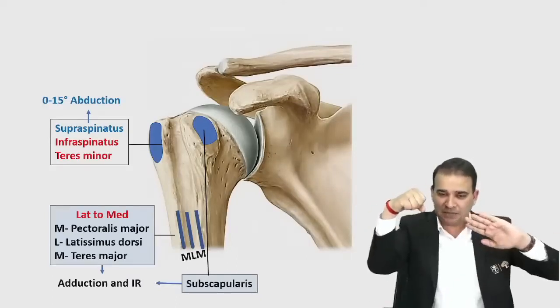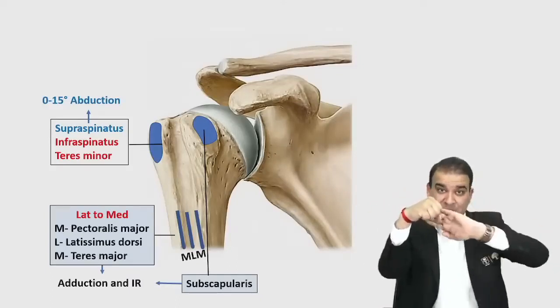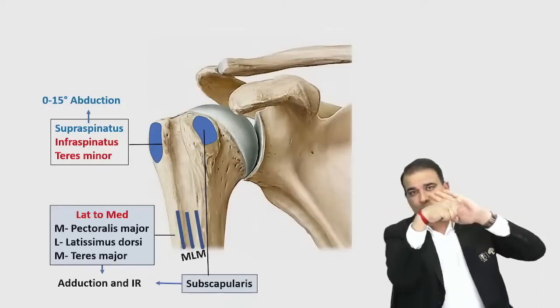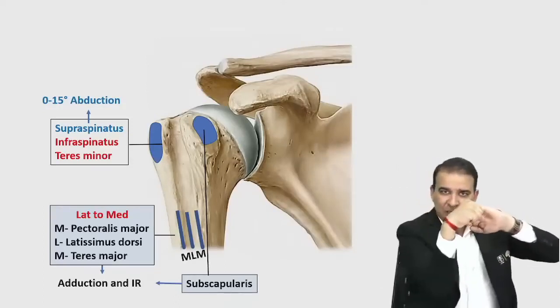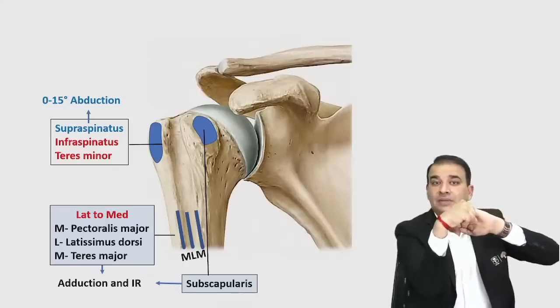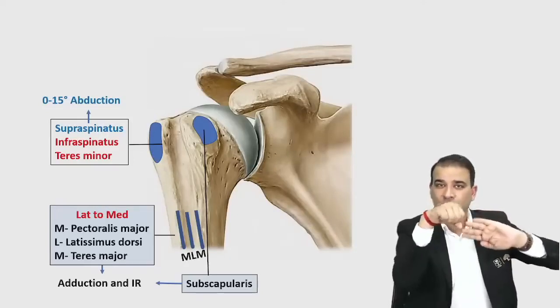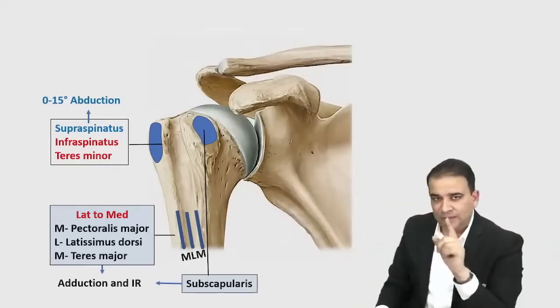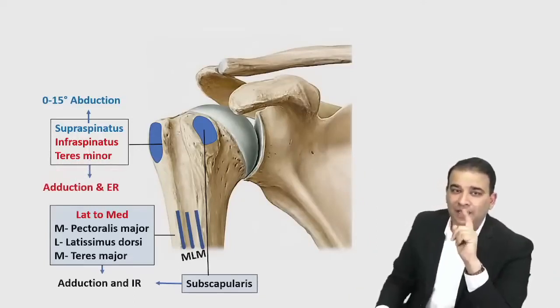infraspinatus muscle and teres minor muscle are running horizontally, but they are पीछे से, वो पीछे की तरफ से आ रही है. They're going to the greater tubercle from the posterior side, so they will also pull the humerus inside, adduction, but this time they will cause what? External rotation, because these muscles are present at the back. So infraspinatus and teres minor are for the external rotation.